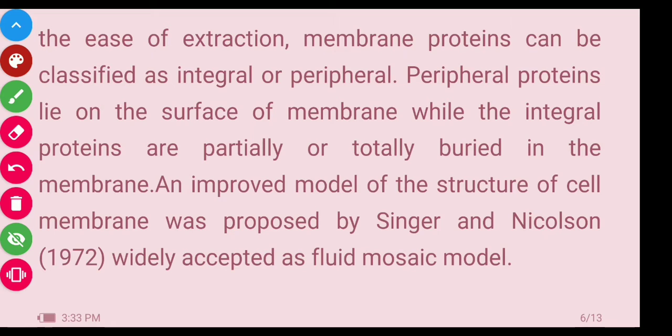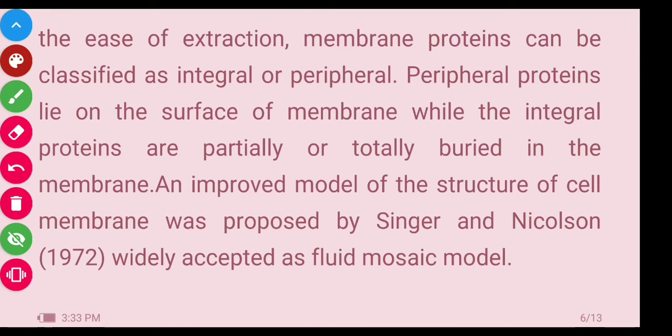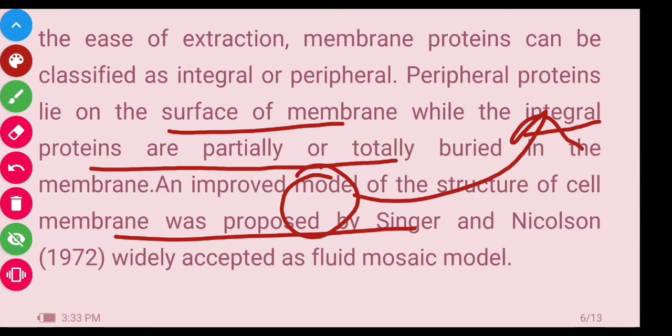Now peripheral protein lies on the surface of the membrane. This is the surface of the membrane, and on this membrane the peripheral proteins are present. Now these peripheral proteins are present on the surface of the membrane, while the integral proteins are partially or totally buried in the membrane. The protein present inside the membrane is called integral protein, and the one present at the outer surface is called peripheral protein.